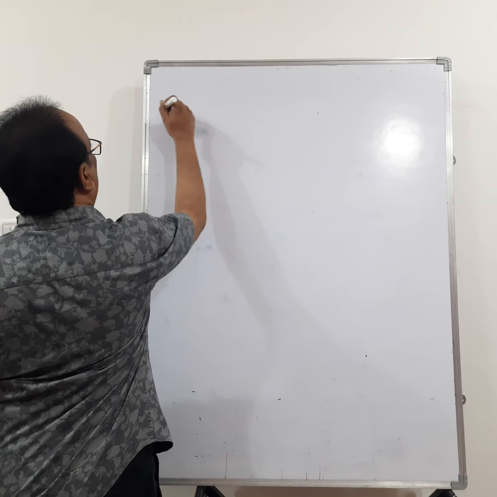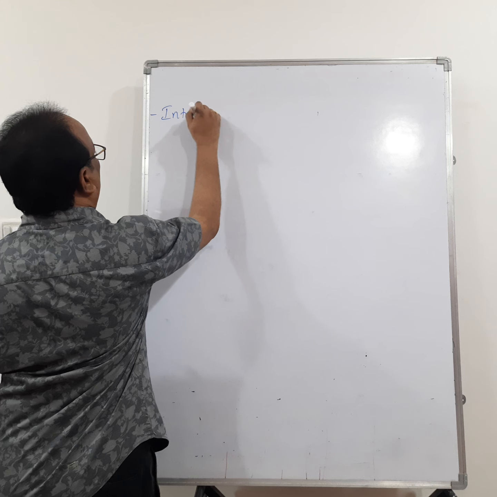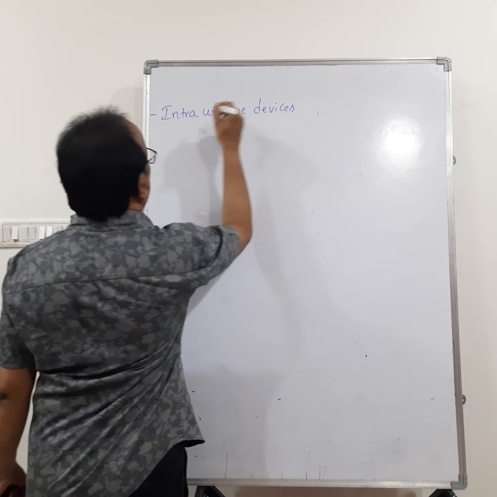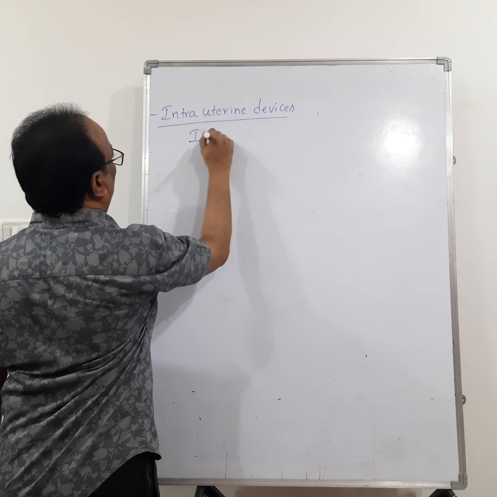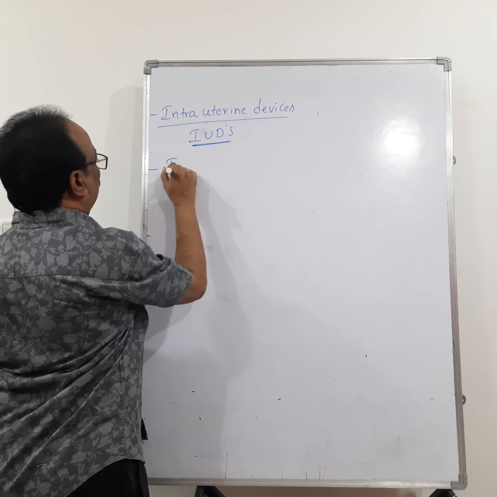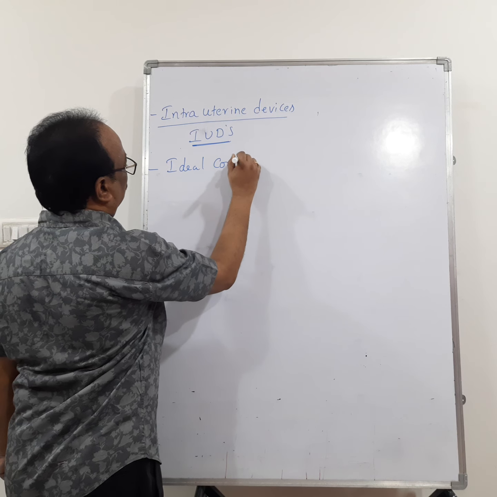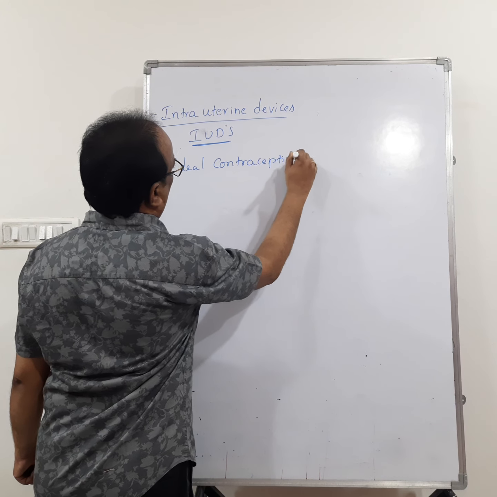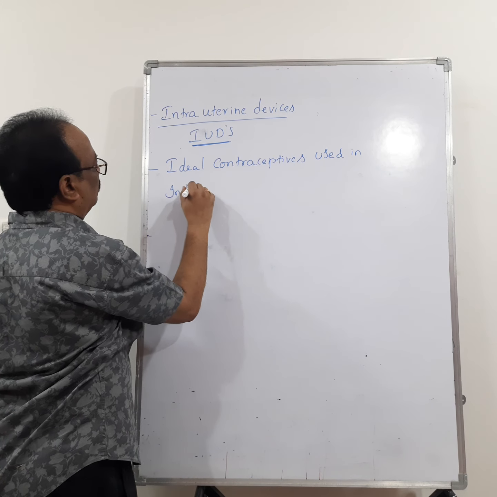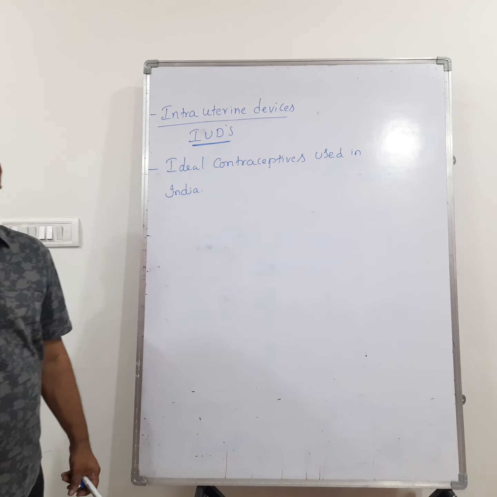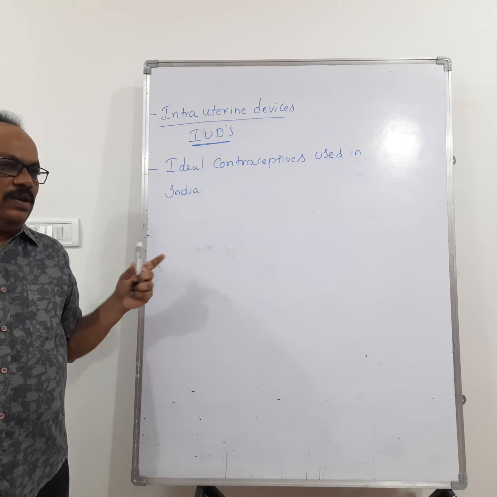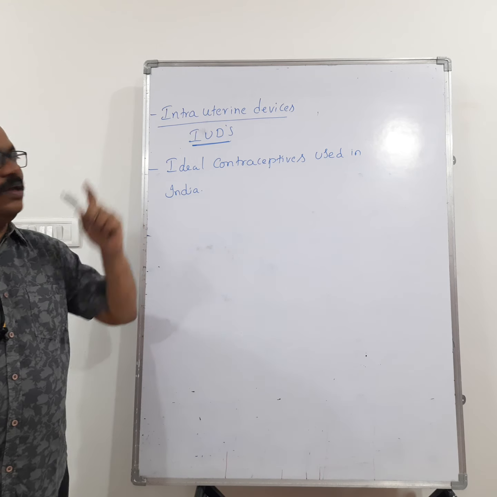Right. We go for the next one, intrauterine devices, that is IUDs. So these are ideal contraceptive methods which are used by Indian women. So in India, the ideal contraceptives are IUDs.